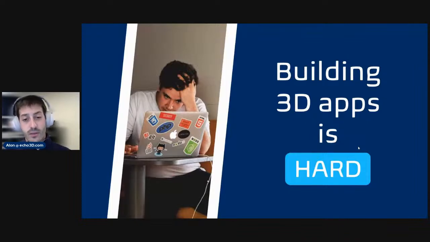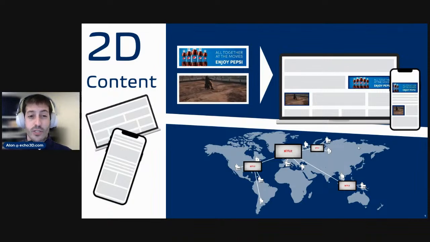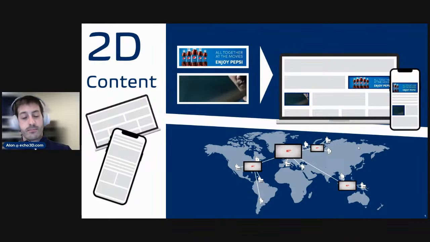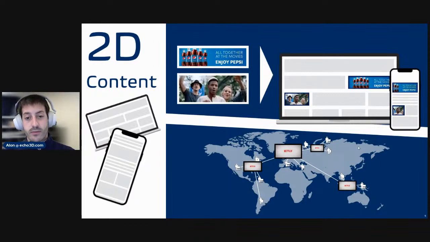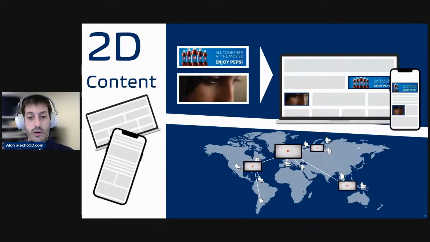Managing content, using 3D content, bringing it into your application, these are processes that are really, really hard. But if you think about it, that problem was kind of solved for 2D. If you want to build a blog, you don't have to be a web developer. You can just drag and drop an image or video, and suddenly that can appear in web or mobile. Or if we're both watching an episode on Netflix, and I'm in New York and you're in California, we both automatically get the best streaming experience. And that works just automatically.